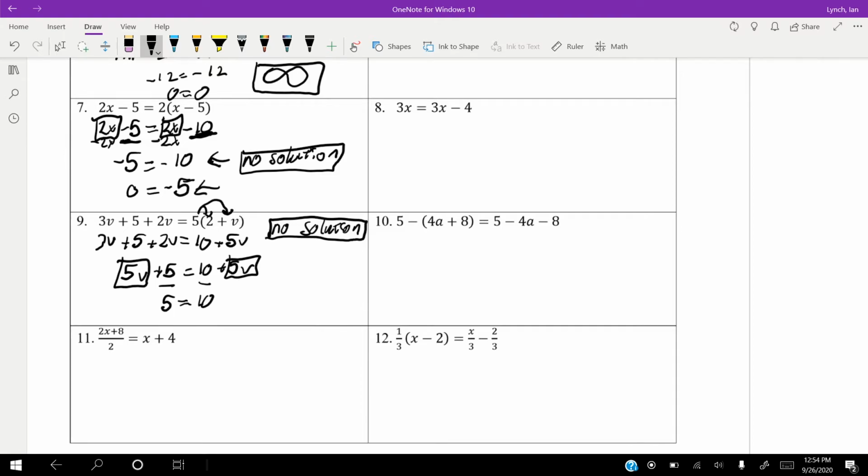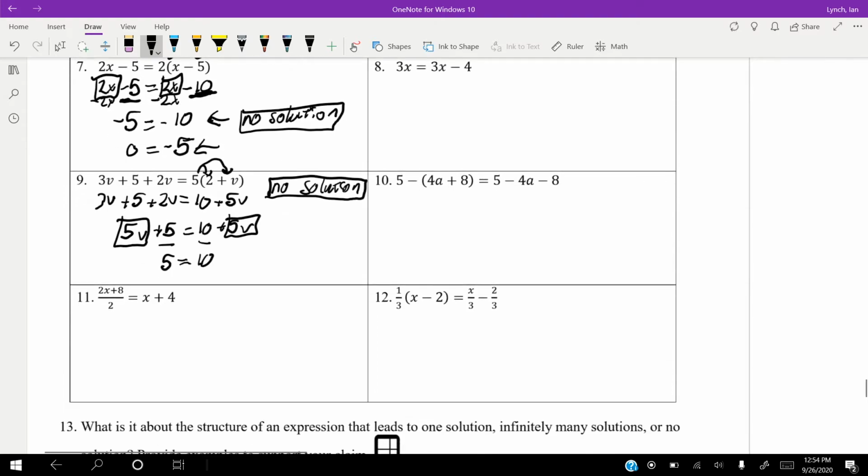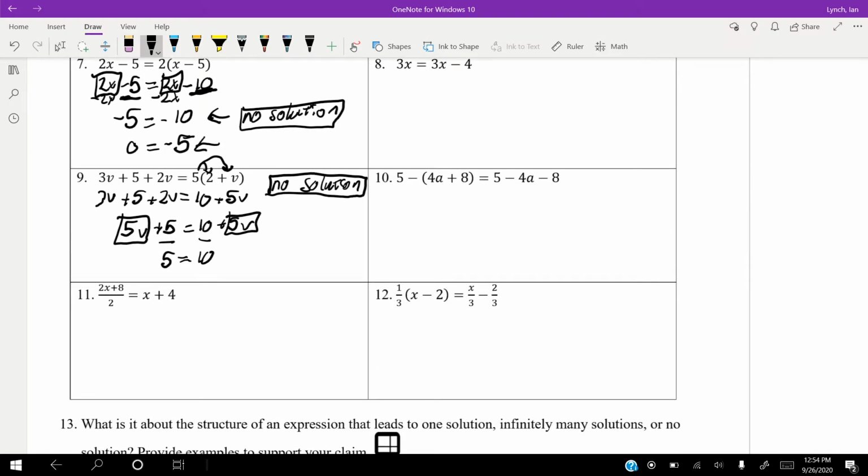So now I'm going to show you guys 11 just because this is a really fun one and it's something that I know we kind of struggled with on that quiz. So I see this 2 down here.